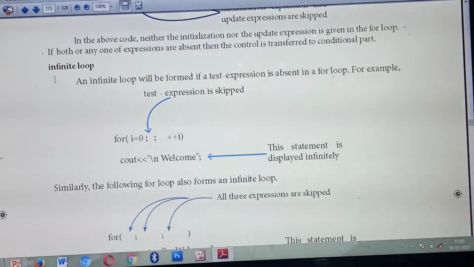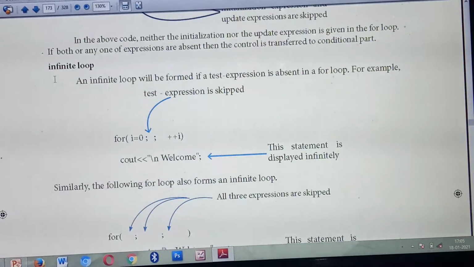That loop we call the infinite loop. Understood what an infinite loop is? Particular statements displayed infinite number of times, that we call an infinite loop.